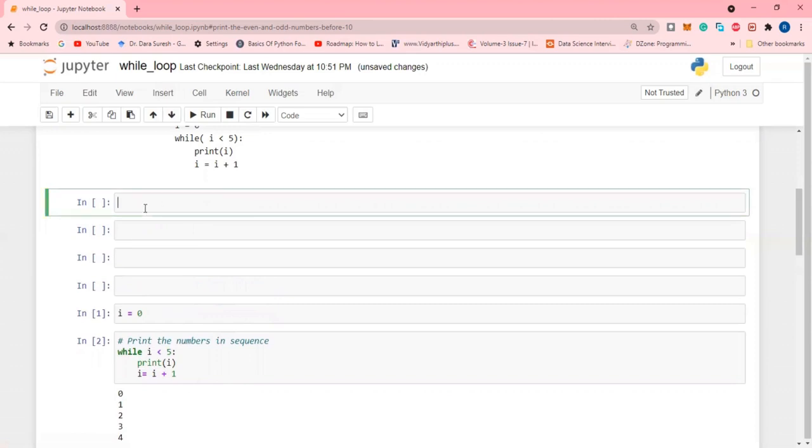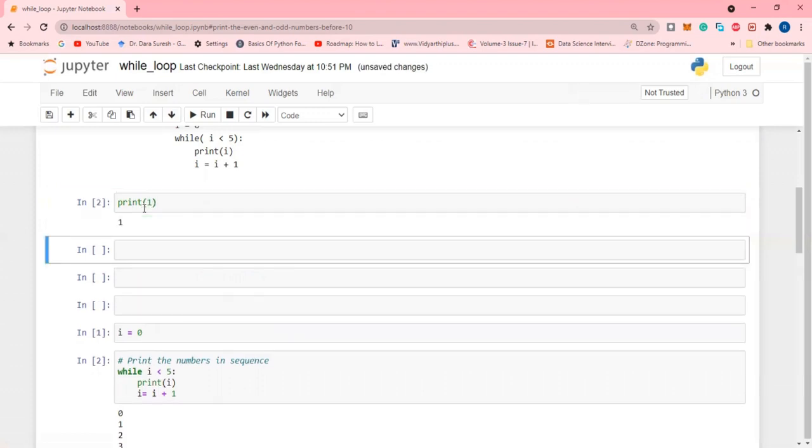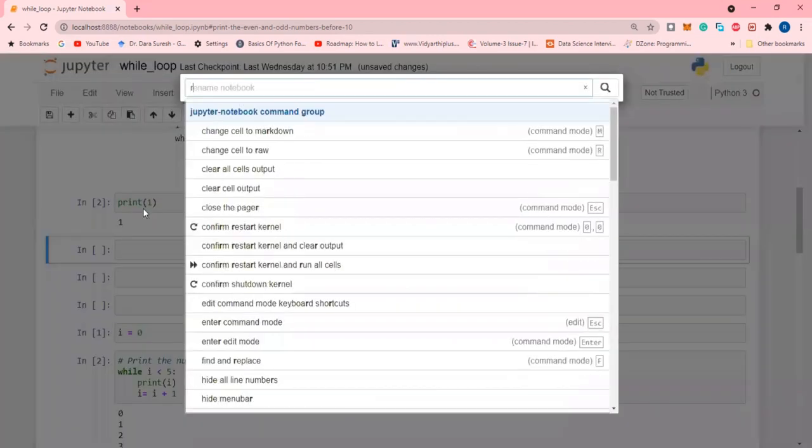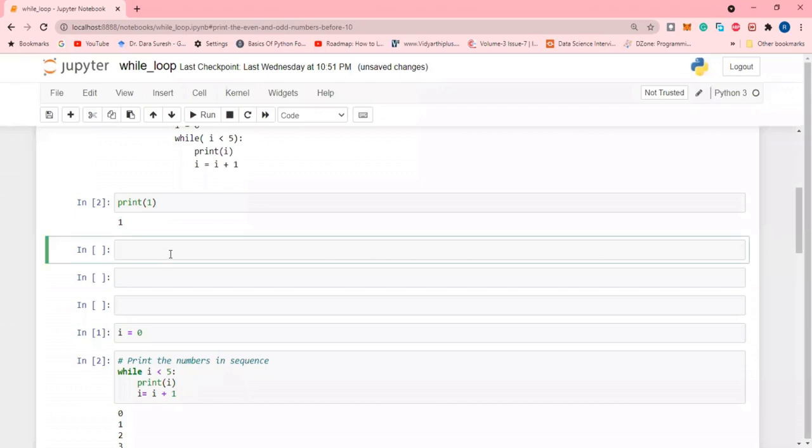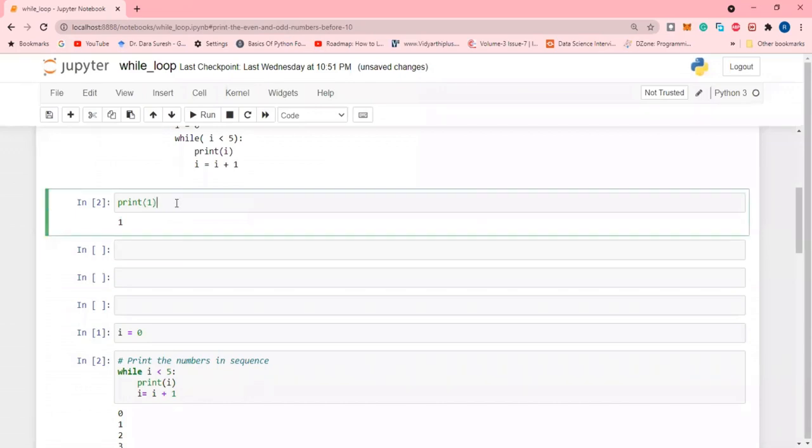Without using any loop, 1 will be printed. Similarly, print of 2, print of 3, print of 4.